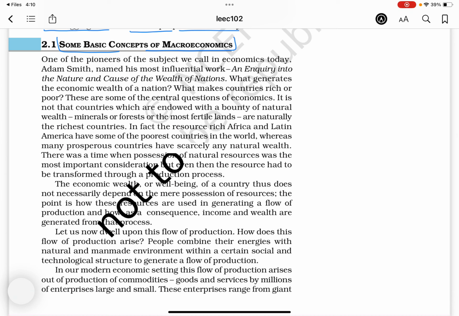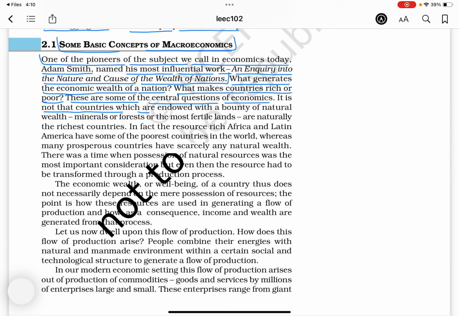Some basic concepts of macroeconomics. One of the pioneers of the subject we call economics today, Adam Smith, named his most influential work An Inquiry into the Nature and Cause of the Wealth of Nations. What generates the economic wealth of a nation? What makes countries rich or poor? These are some of the central questions of economics.